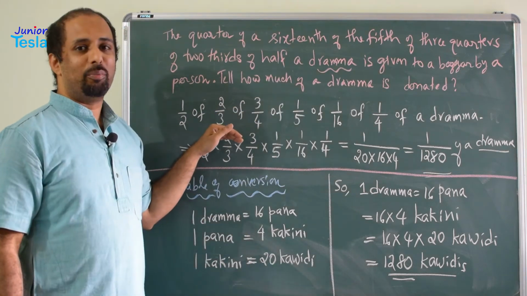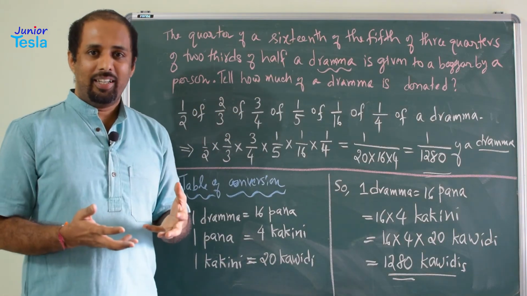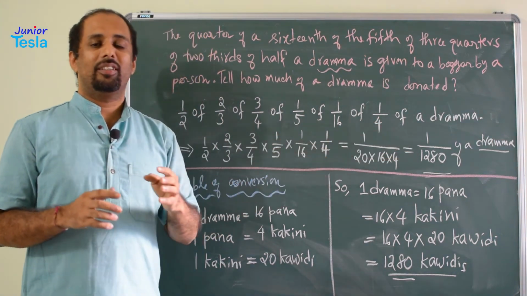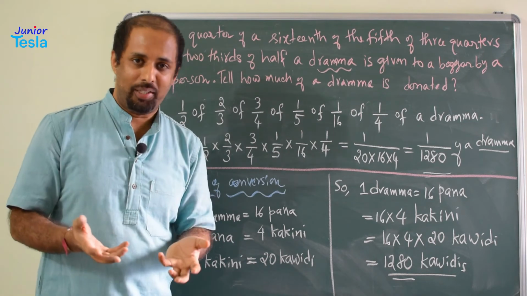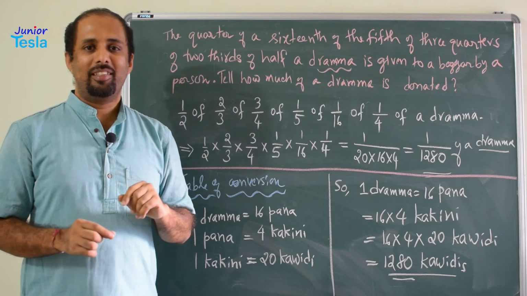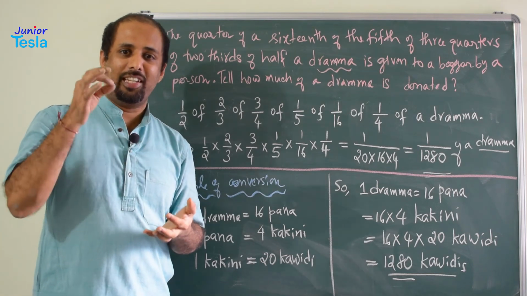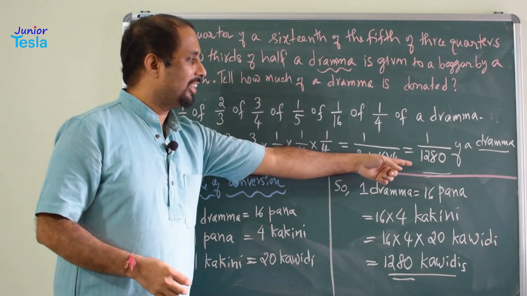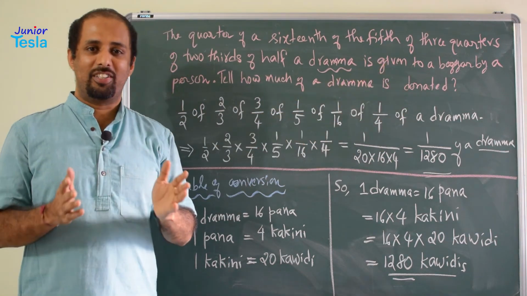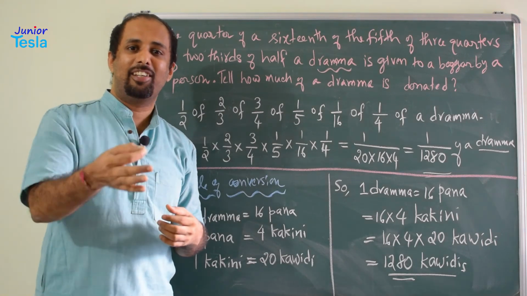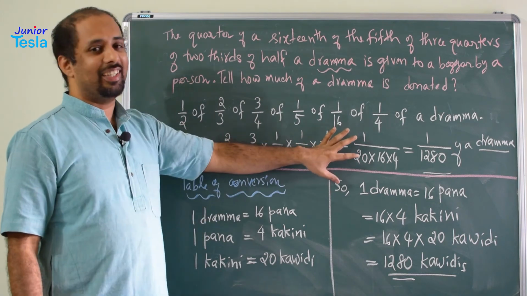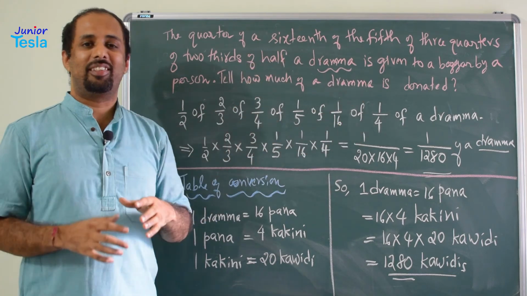Now, let us come back to the problem. That wealthy man, that miser, actually has given 1 by 1280 of a drachma, right? Now, this is nothing but 1 kavadi. That means he had found the least denomination of money, and he had given it as a donation. So, the word used by Bhaskaracharya is donation. So, the donation is basically the least denomination. 1 kavadi is given by that wealthy person to the beggar, and that is the irony here, and that is what Bhaskaracharya was trying to convey.